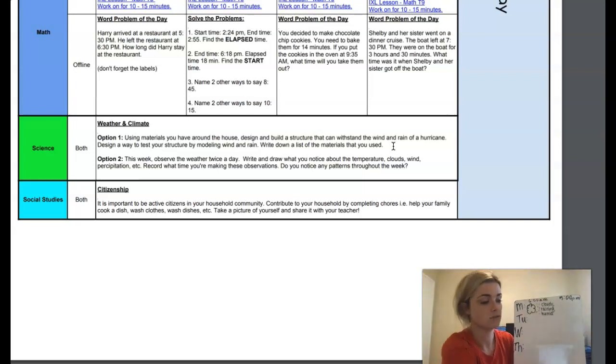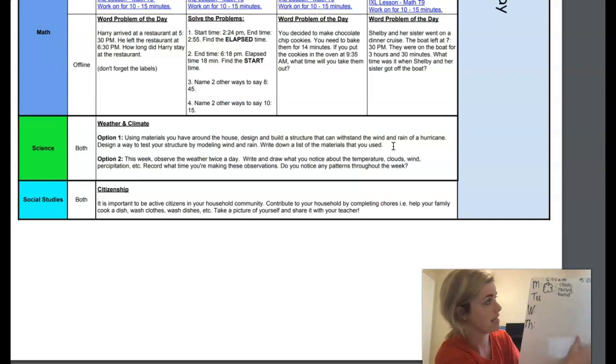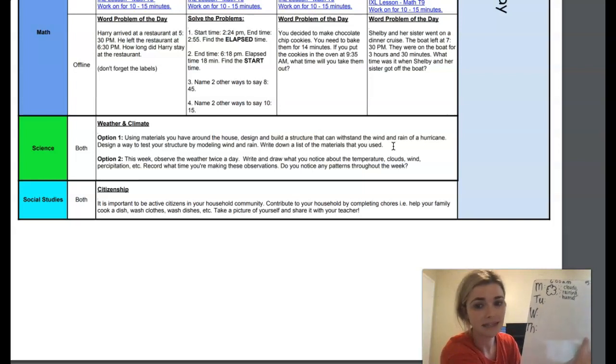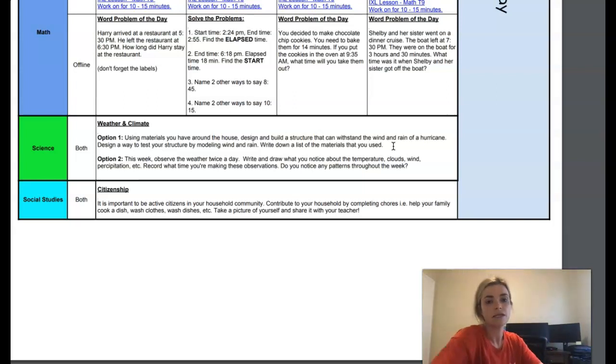Remember, you do not have school on Friday, so you do not need to do this on Friday. So you guys can pick either one of those. You can design or build your house, or you can observe the weather twice a day. And this is just an idea of how you can create it, just so you have it. It is completely up to you, but this is just an easy way to represent your information for the week. So that is for weather and climate.